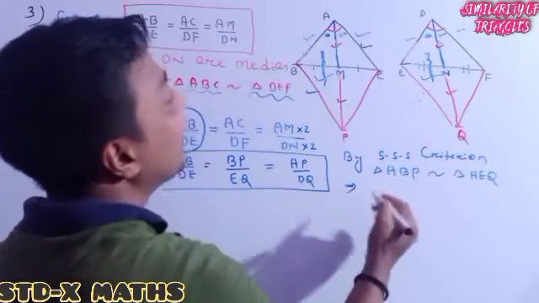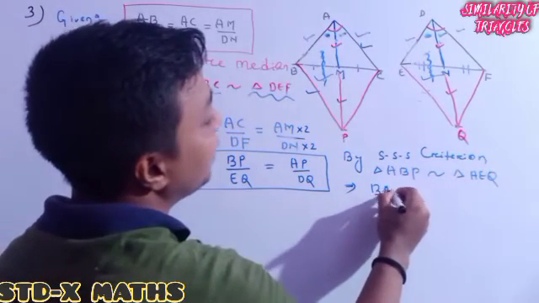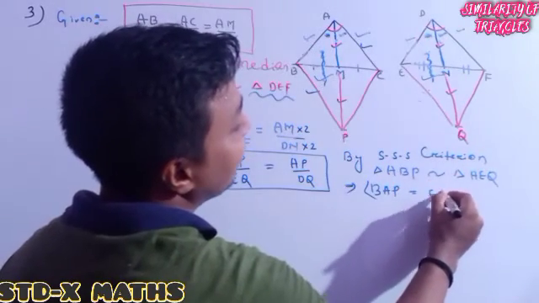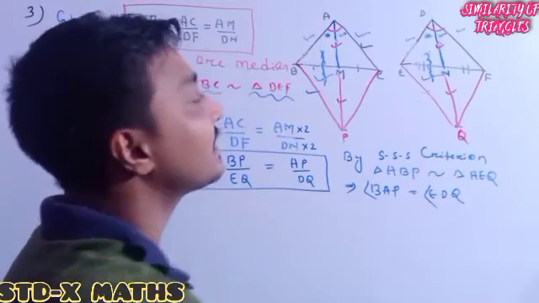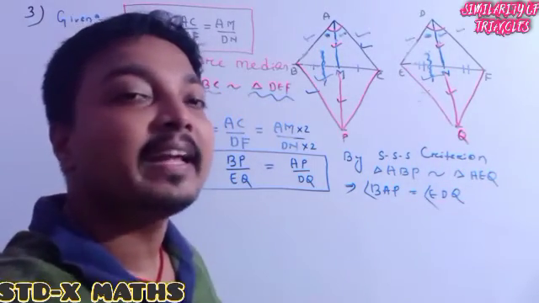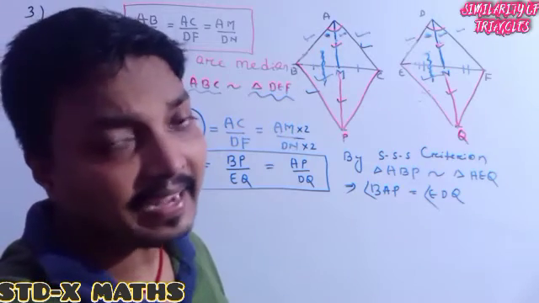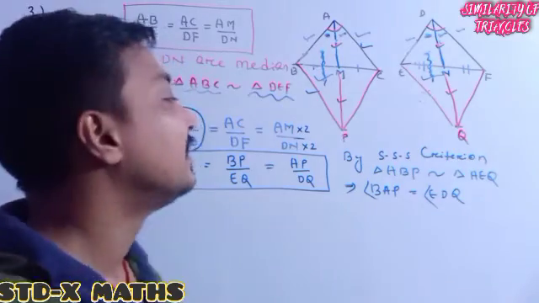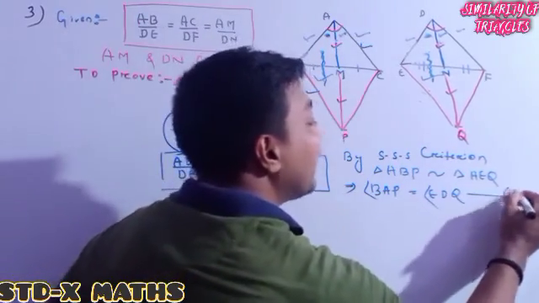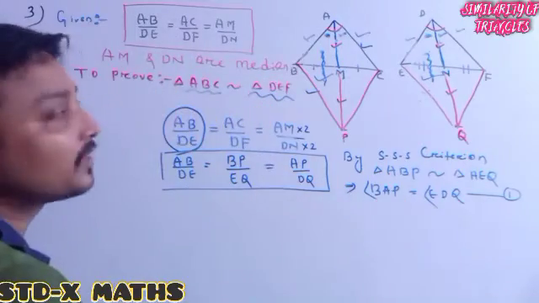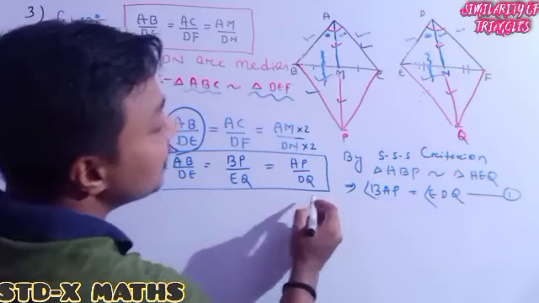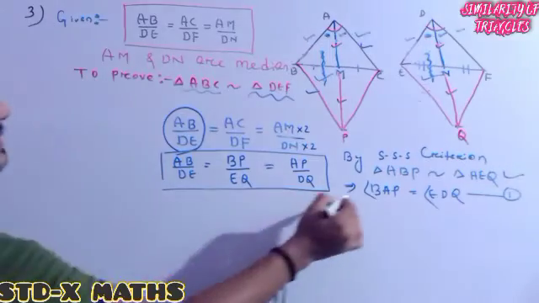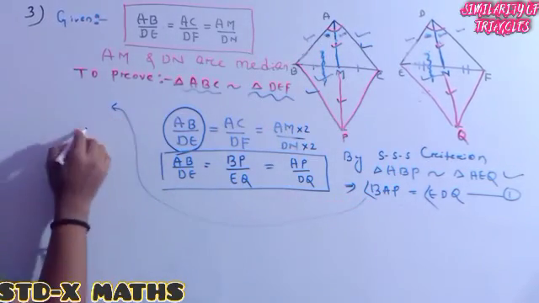It implies this dot mark angle, BAP angle, is the same as this dot mark angle, EDQ. Why are both the angles equal? Because of corresponding angles of similar triangles, which are always the same. Whenever triangles are similar, their corresponding angles are also equal. So this is one of the equations I am getting. Just like I proved that this triangle is similar to this triangle, after this I will write it directly.